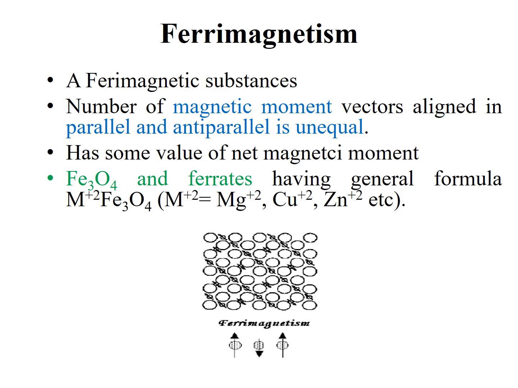The most common divalent metals which are present in ferrites are magnesium +2, copper +2, and zinc +2. Or we can say the metals from periodic table having group second A and first B. Magnesium belongs to second A, while copper belongs to first B, and zinc belongs to second B.